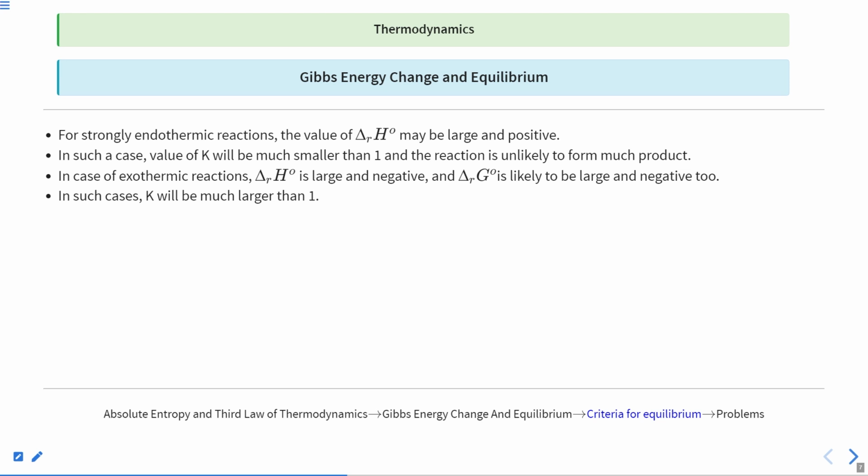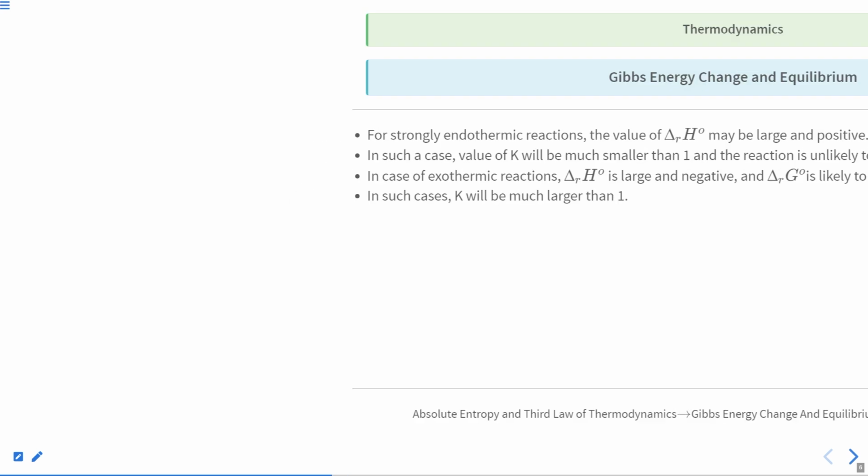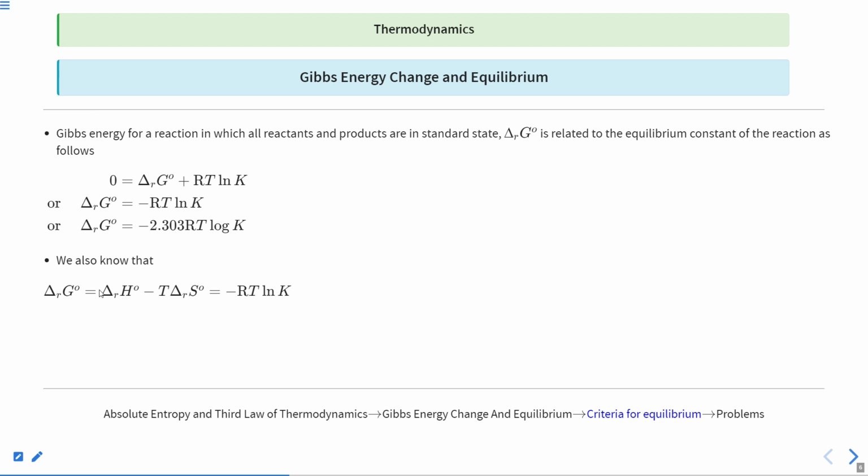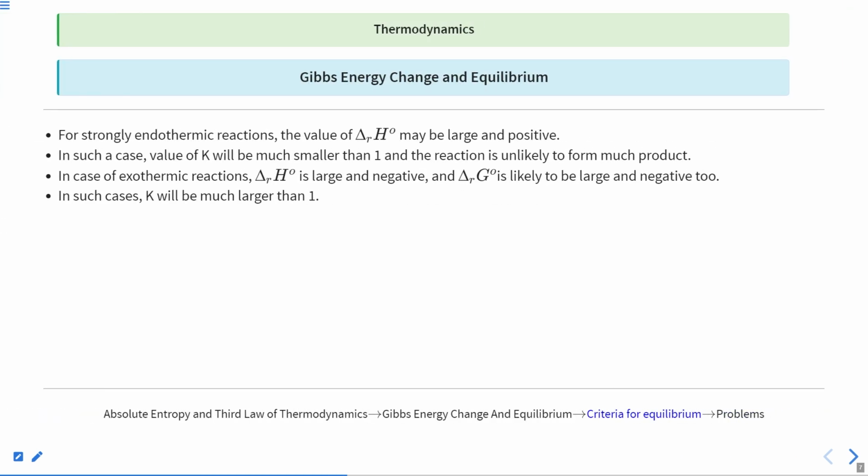In the second case, we are taking an exothermic reaction. If it is an exothermic reaction, that means delta H will be large and negative. If I am talking about a strong exothermic reaction, this delta H will be strongly negative. Since it is dominating, this will give an overall negative value. For that, ln K should be positive. For that, K should be greater than 1.